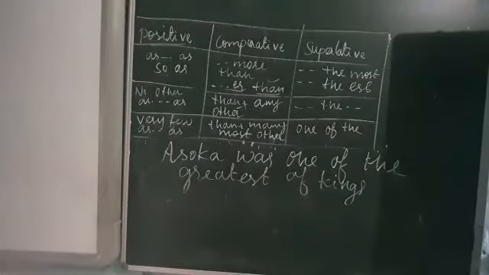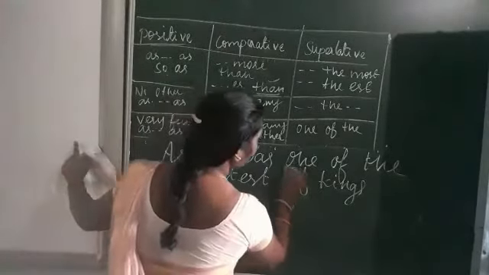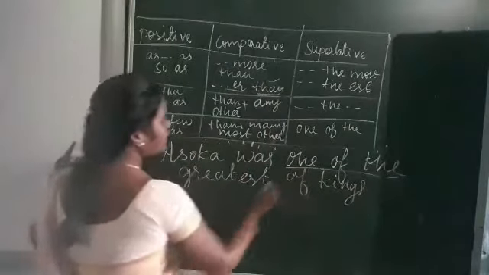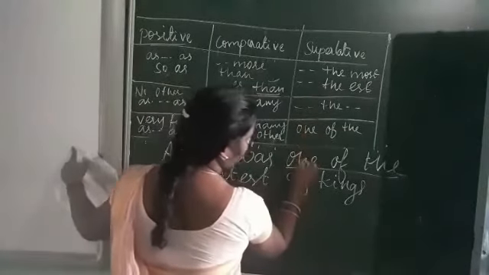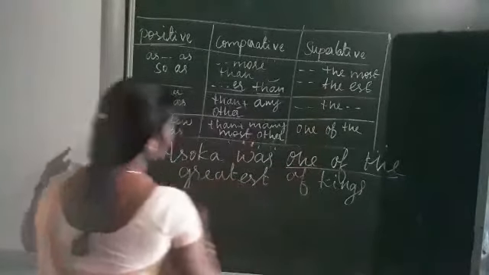So this sentence is called superlative degree, isn't it? How do we identify that it is a superlative degree? Because what is coming here? One of the, isn't it? So one of the refers to superlative. Understand, students? So one of the refers here to superlative degree.